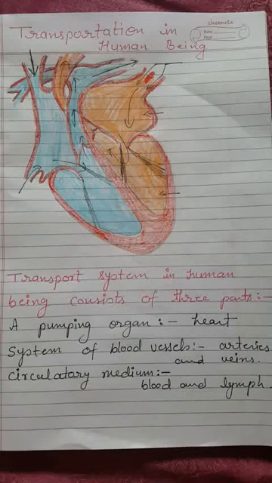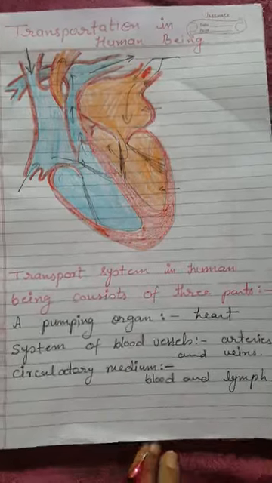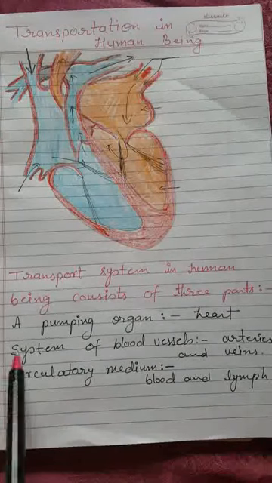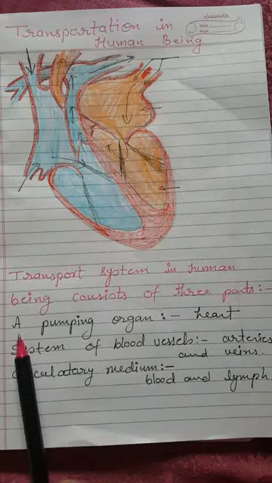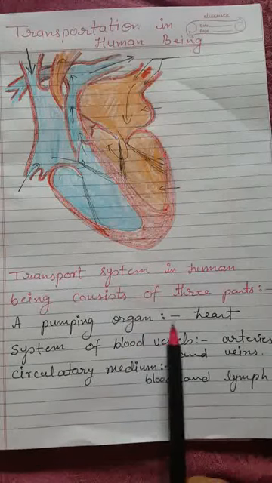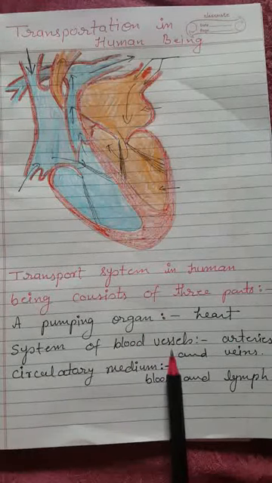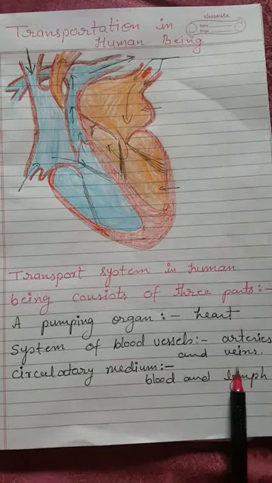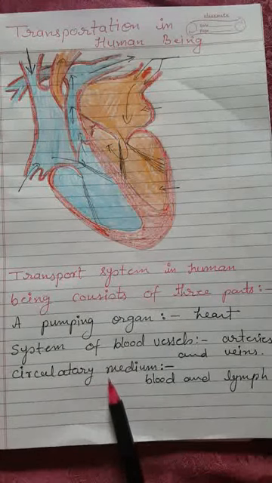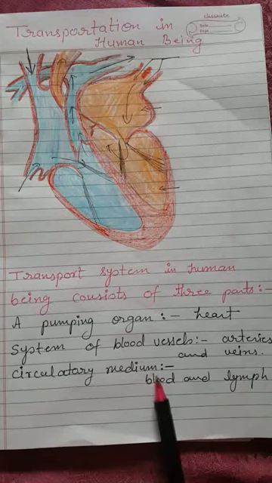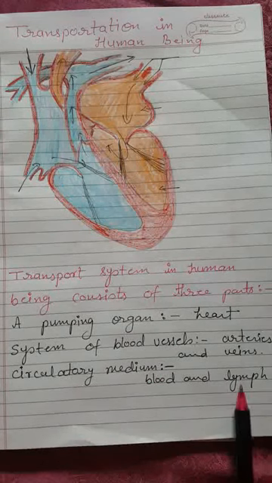This transport system in human beings basically consists of three parts. First part is a pumping organ, that is our heart. Second part is a system of blood vessels, that is arteries and veins. And the third part is the circulatory medium, which has to be transported, that is blood and lymph.